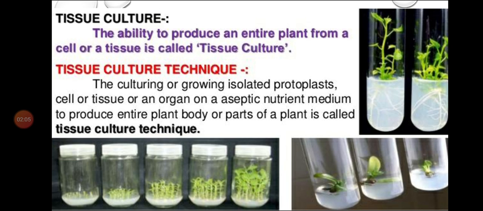So we can say that an isolated cell, tissue or organ is grown in vitro, which means inside, on a solid or liquid nutrient medium under aseptic and controlled conditions of light, humidity and temperature for achieving the different objectives. The part of the plant that is used in tissue culture is called an explant.